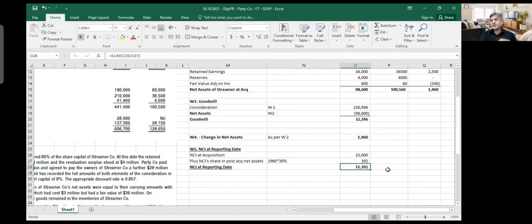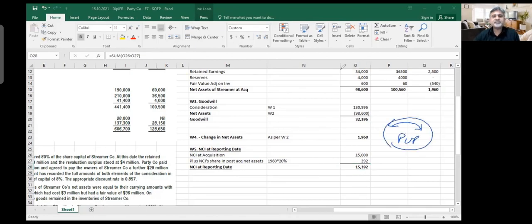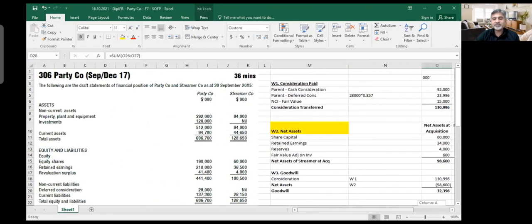Now, one question comes up here. There was an intra-group transaction, goods were sold, and there was some PUP. Do we need to subtract this PUP from here? Why did it not affect the NCI calculation? See, who is selling the goods? Is the subsidiary selling the goods or is the parent selling the goods? Let's see who is the parent. Party company is parent. And who is selling the goods?